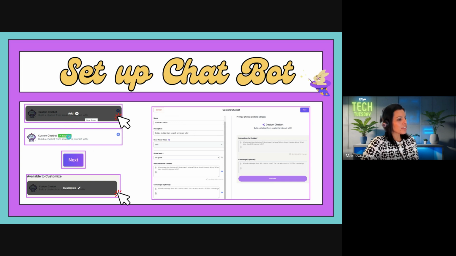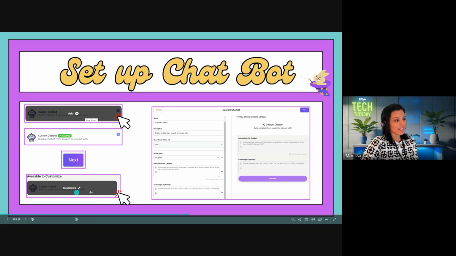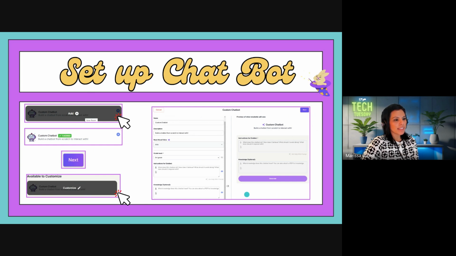Okay, it turns green, and then you have to click Next before you can customize it. So it's not ready. Just because you clicked add the custom chatbot, it's not ready to send to your students. You do have to customize. And you only get that word customize after clicking next. And this is what it looks like once you click next.